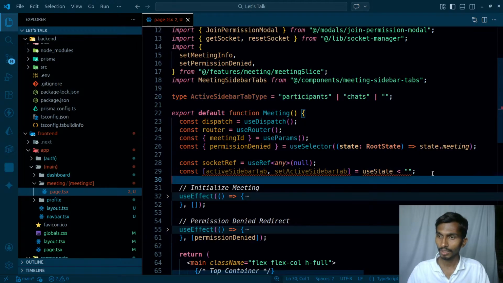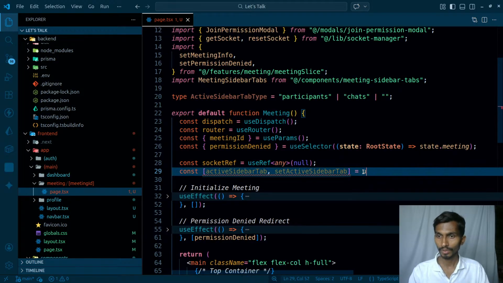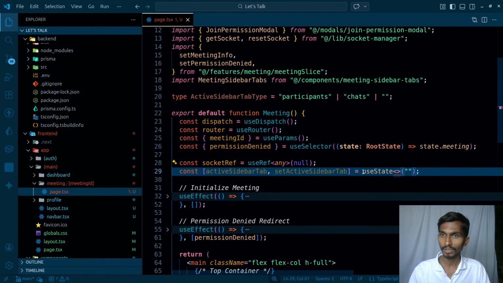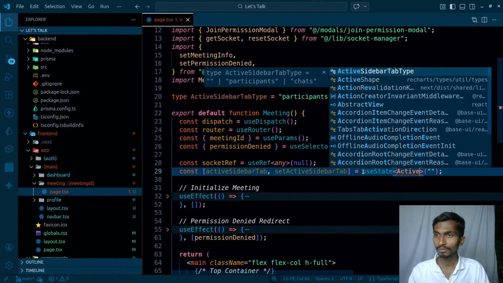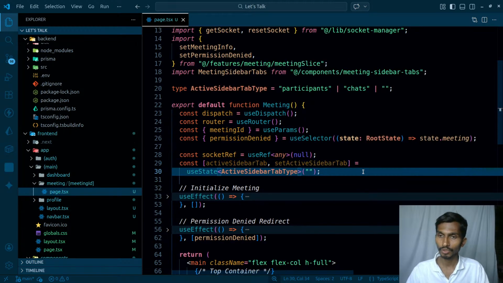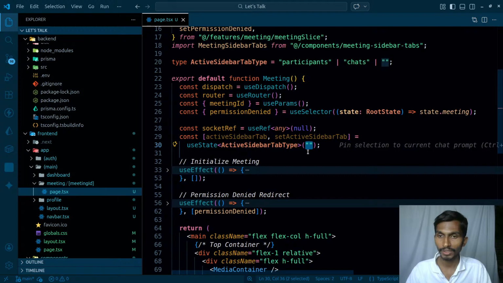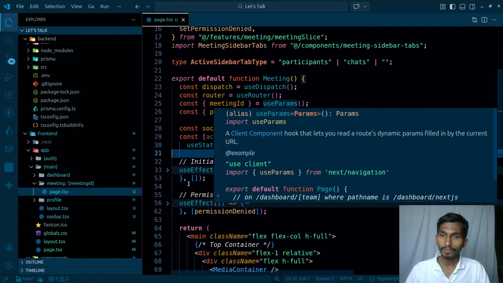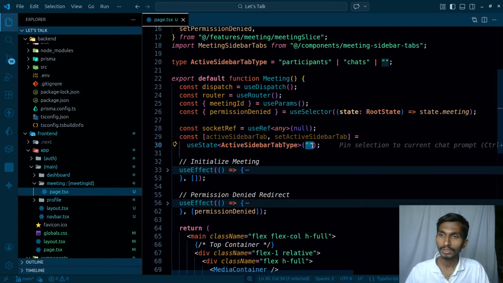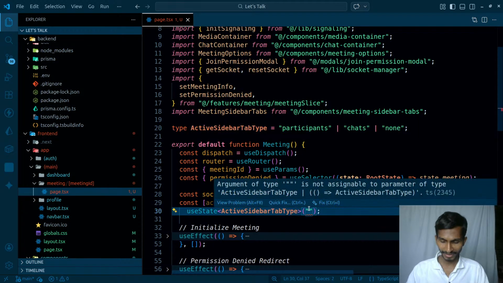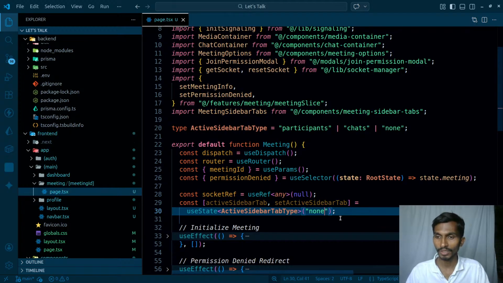And what have I done here? Never mind. Use state, this is gonna be empty, and the type is actually gonna be active sidebar type. This should be fine. This contains that. So right now I'm giving it an empty string, so that's fine. And ultimately, empty string in the sense nothing is selected, or none. Let's simply make it like this as well. So participant, chats or none, so that it makes more sense. So this is how I'm gonna be going ahead with the things.